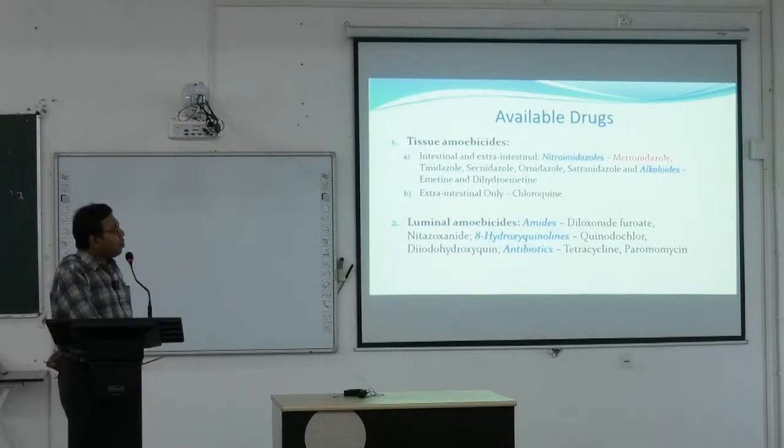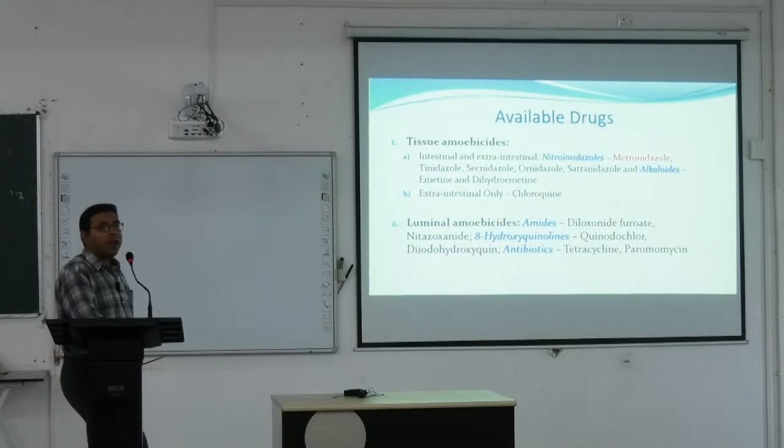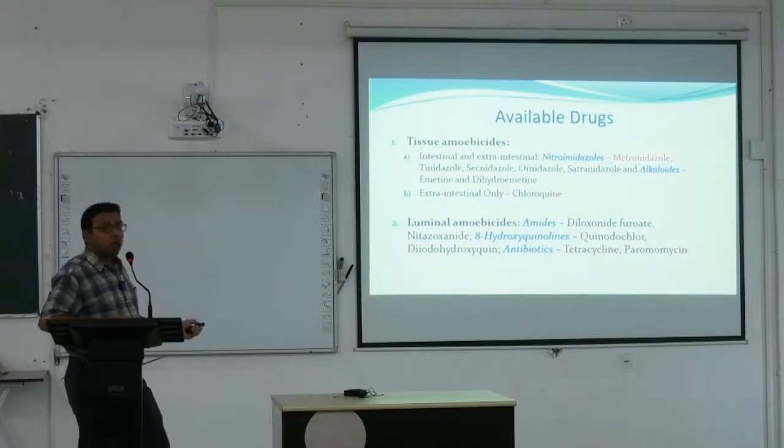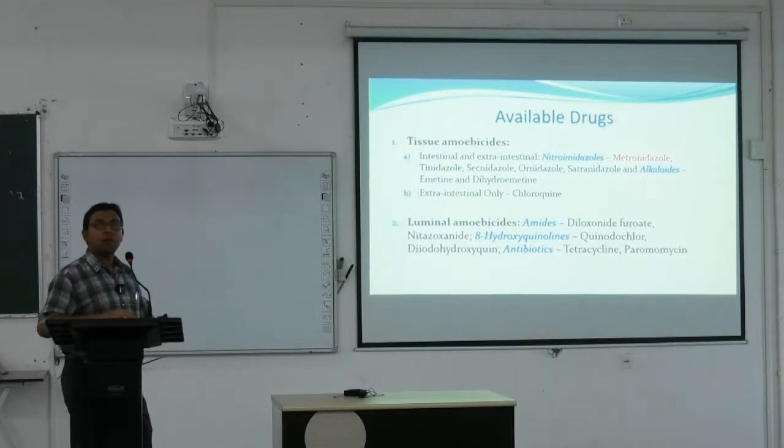Different types of nidazoles or nitroimidazoles are tinidazole, secnidazole, ornidazole, satranidazole, etc. There are alkaloids like emetine and dihydroemetine, and for the extraintestinal killing of this amoeba, chloroquine is also effective. This chloroquine is basically an anti-malarial drug that is also effective as an extraintestinal anti-amoebic drug.